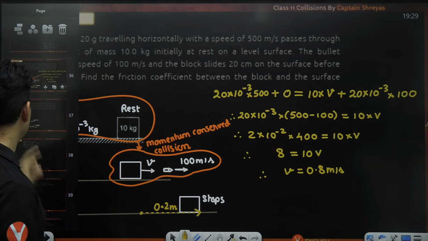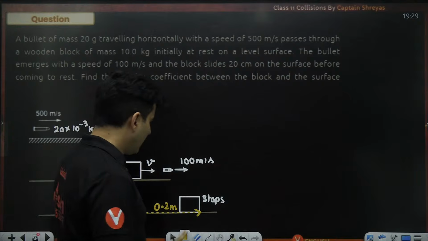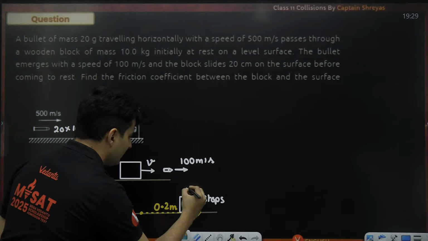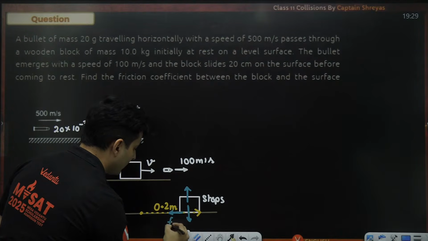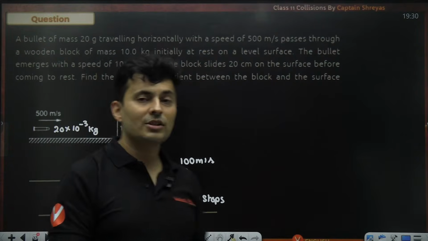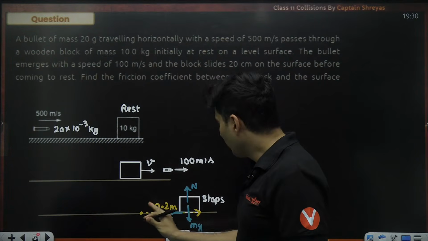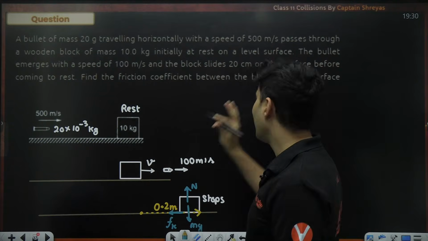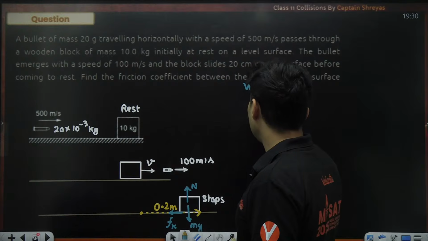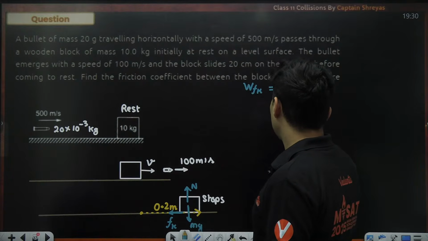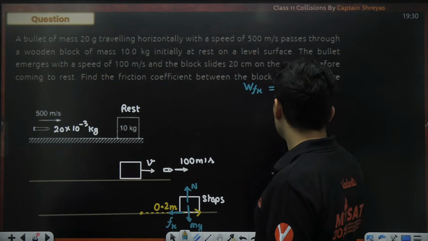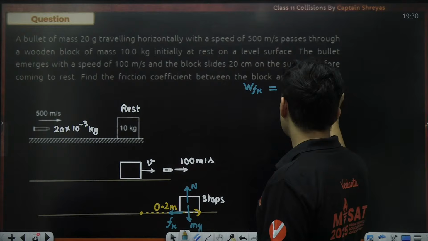We will use this for the second part, from here to here. And how? I'll tell you. Weight is there, normal is there, friction is there. That kinetic friction is going to do negative work and it is going to stop it. Is that right? So the work done by the friction is the change in kinetic energy. I can use the work kinetic energy theorem. So work done by the friction is final kinetic energy minus initial kinetic energy. I can put K final minus K initial.